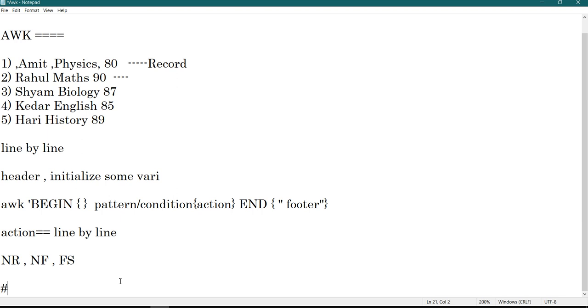Then I told you about $0, $1, $2, $3. $0 means your whole line, what you want to extract from your file. This is $1, this is $2, $3, $4. So you can extract the selected columns by using $0, $1, $2, $3 from your file.